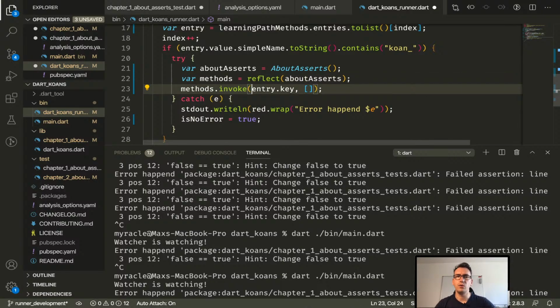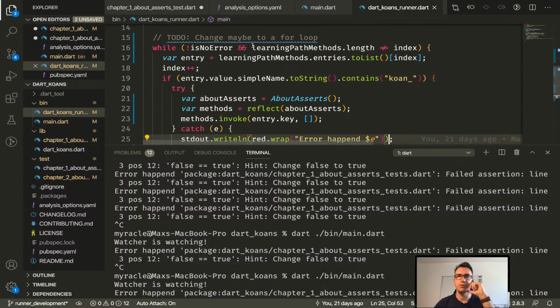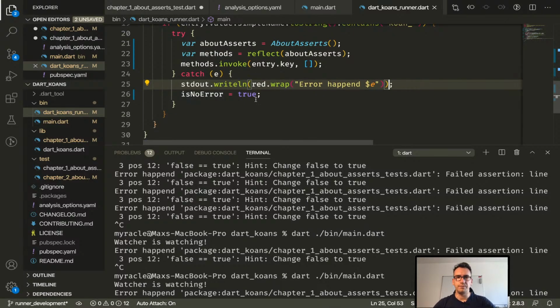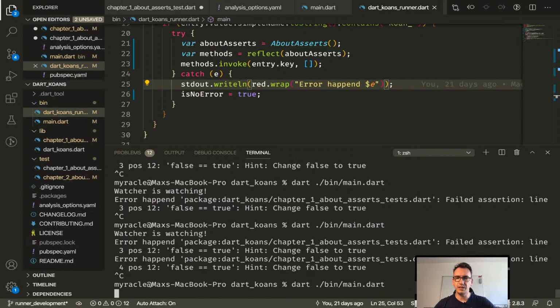And now we invoke entry keys. So all the names of the different parts. Okay. Pretty interesting. And then if something happens, like an error, we write that down and stop the loop. So that means after we come to the first error, we stop the loop. We don't do anything further. Cool. And that's the reason why we couldn't see the first issue, the second issue.